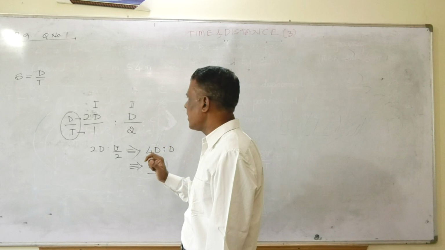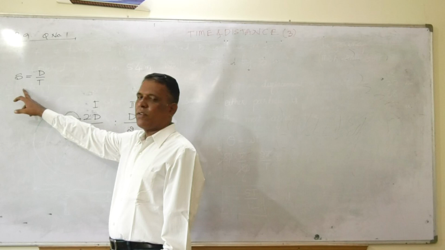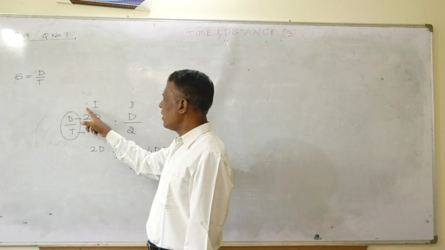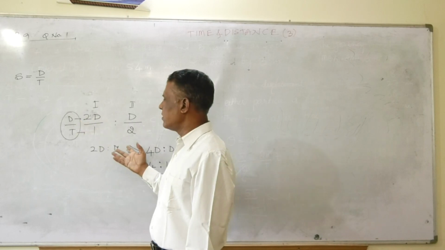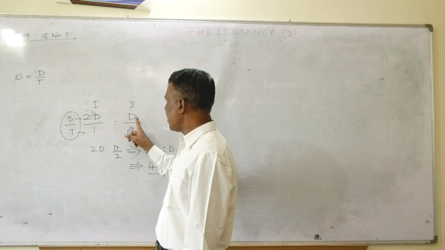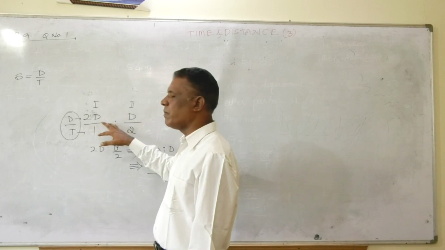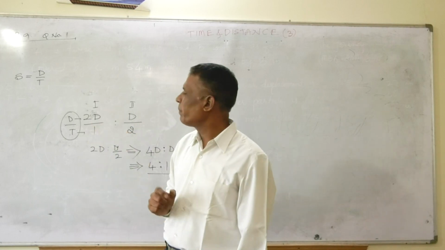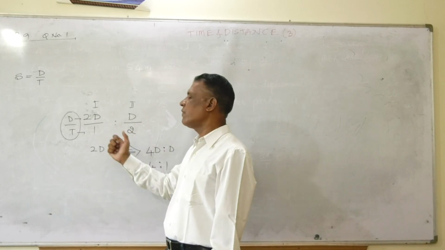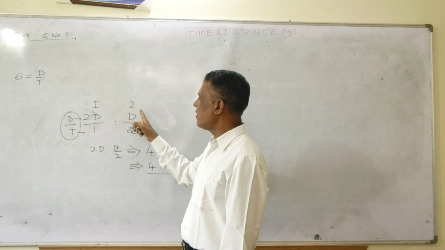Simple, whatever he said, you write down. Just use this basic formula, speed is equal to distance divided by time. A certain distance, I don't know the distance. Half of this distance means since I have taken d here, I have taken 2d. This is the distance covered in a certain time, which I also don't know. But he said the second vehicle has taken double the time of the first vehicle. If it takes 1 hour, it will take 2 hours. Simple, this itself is the speed.